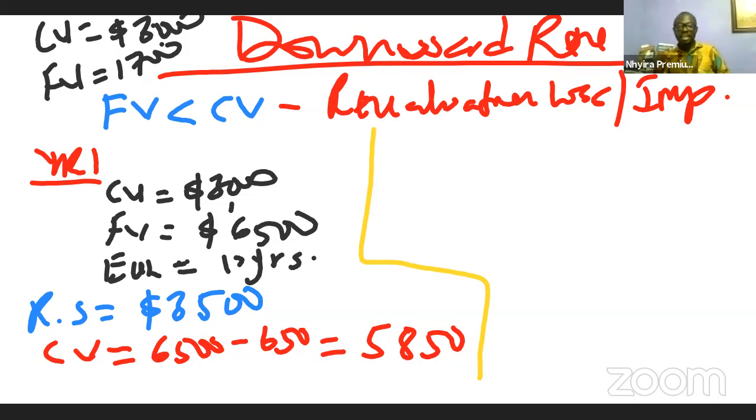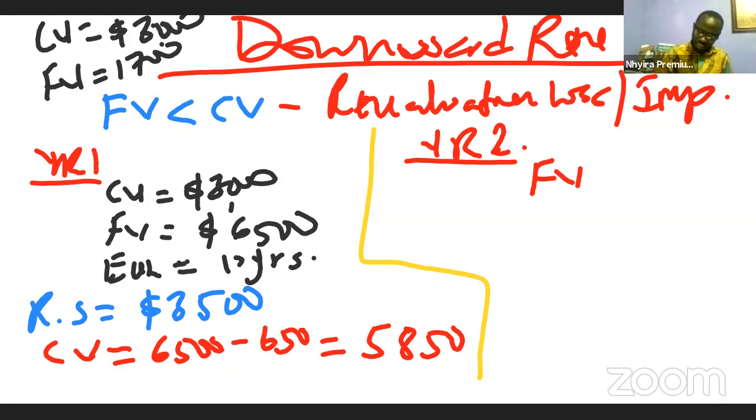Then let's say that at the beginning of year 2, there was a revaluation again. And now the fair value of the assets is just somewhere around $3,200. So follow me carefully. So what are we seeing here? There is a downward revaluation.